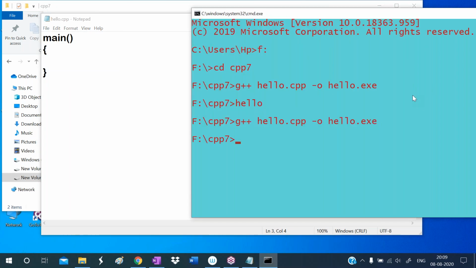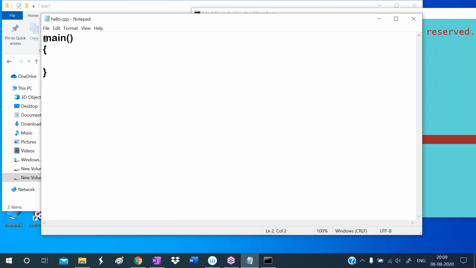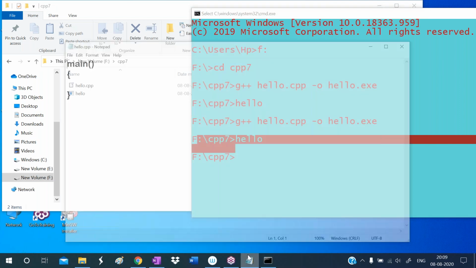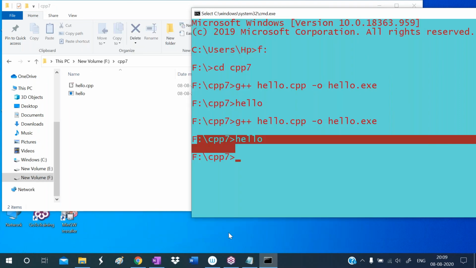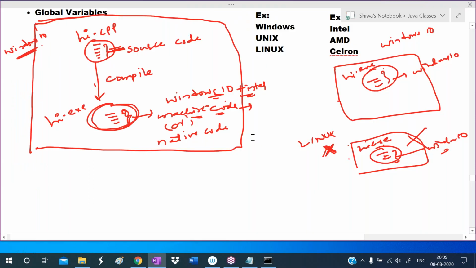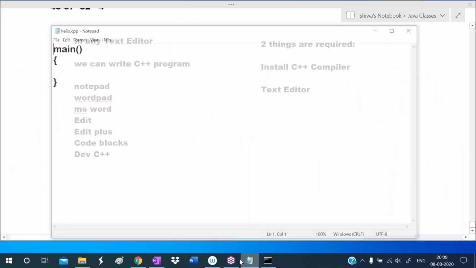Okay. Again, I'm compiling. Successfully compiled. Again, I'm running. There is nothing displayed, a blank output screen. So we can also write like this. With this, we can understand that writing the return type is optional, and writing the return statement is optional. Writing int is optional, and writing return is optional.